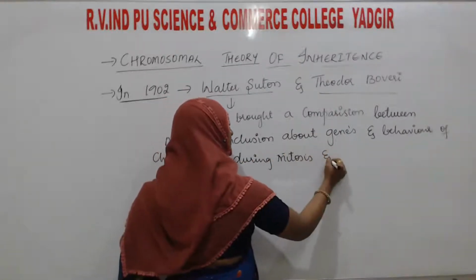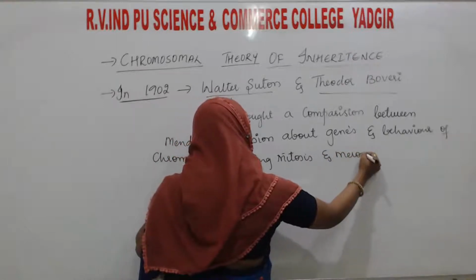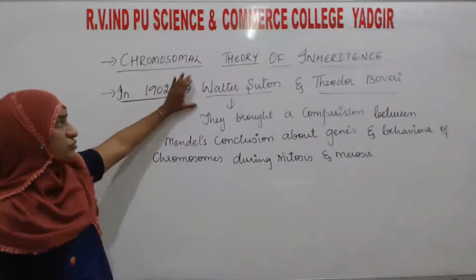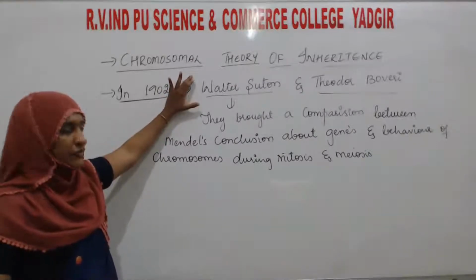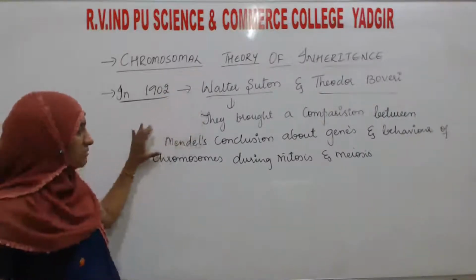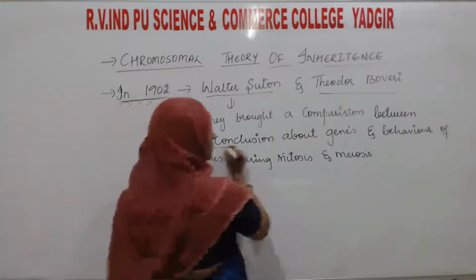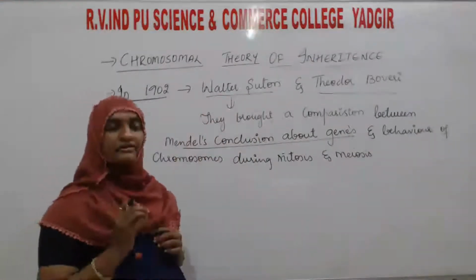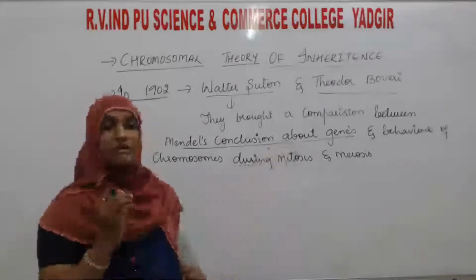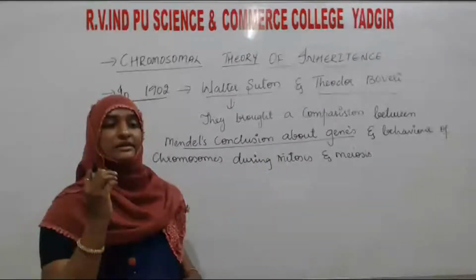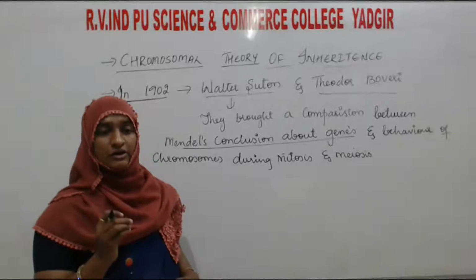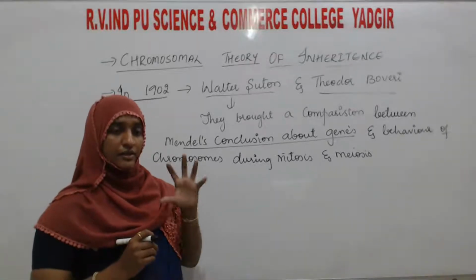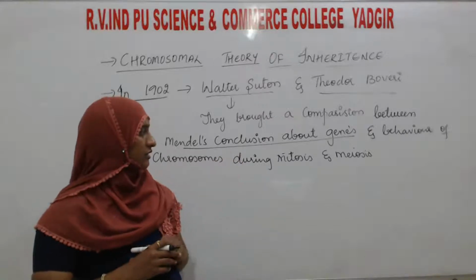Mitosis and meiosis. See, what these two scientists did was bring a comparison with Mendel's conclusion about genes. What did Mendel say? Mendel said that genes, or the factors, are discrete units which control the expression of the trait.